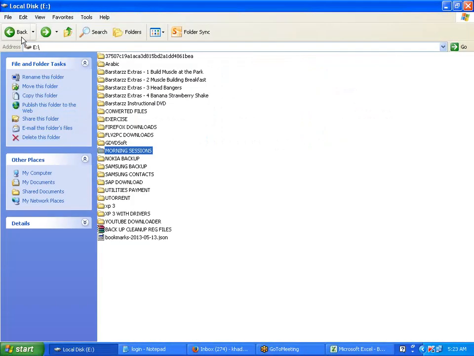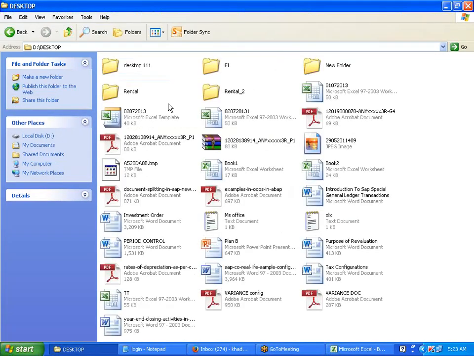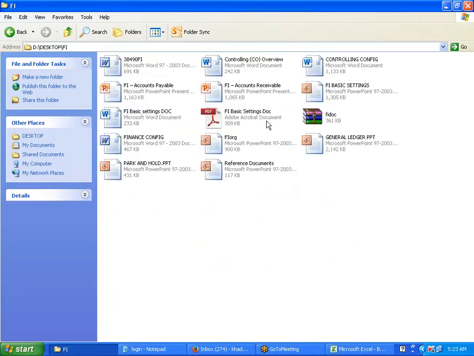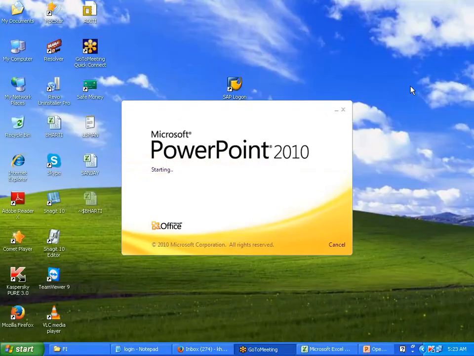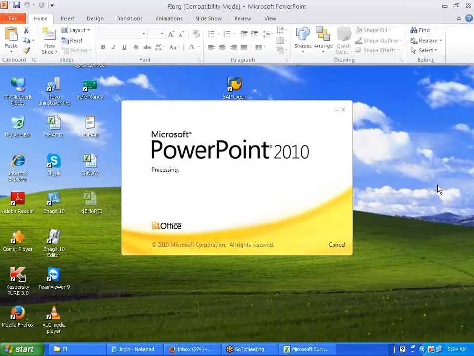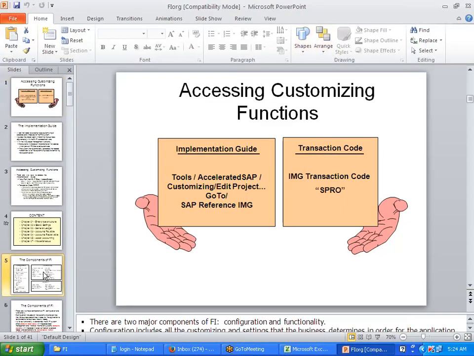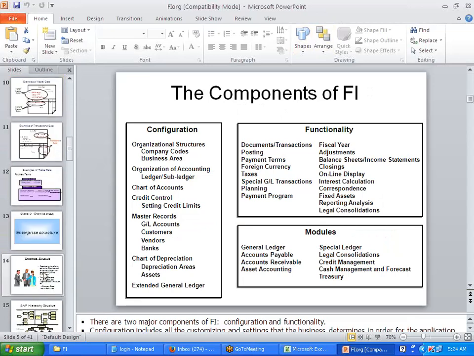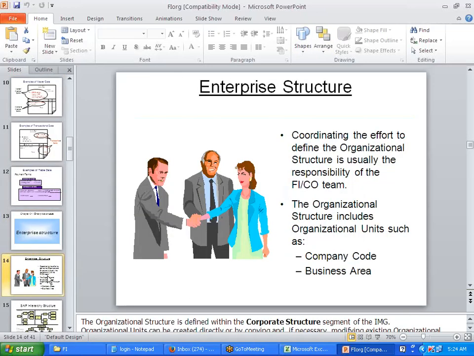Now how does our enterprise structure look?